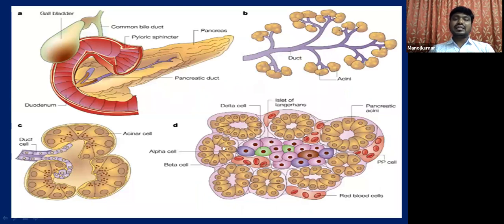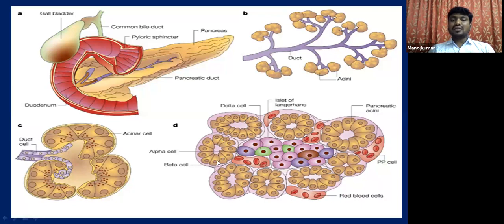Now this picture gives a clear idea. Which part of the pancreas acts as exocrine and endocrine? Let us see. This is the pancreatic acinus; acini is plural, acinus singular. These are the acinar cells, in the outer or peripheral region of the pancreas. In this picture, the cross section of the pancreas, you can see two different regions. This is the peripheral region, where you see the pancreatic acini, the pancreatic acinar cells.